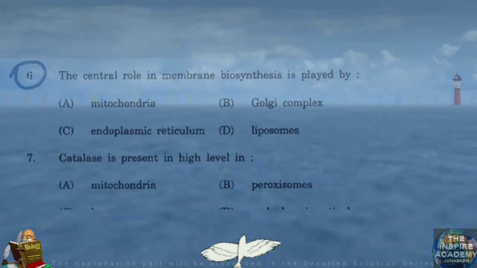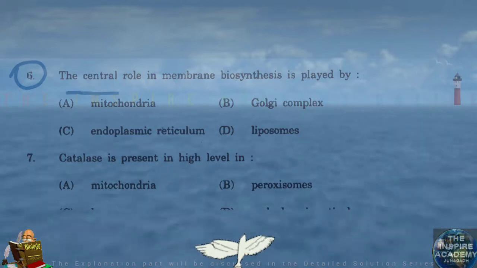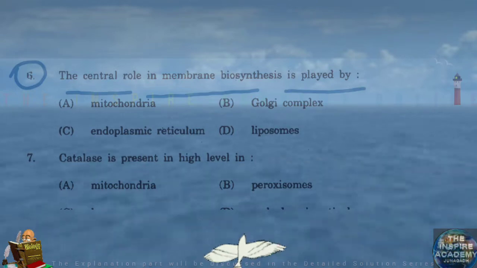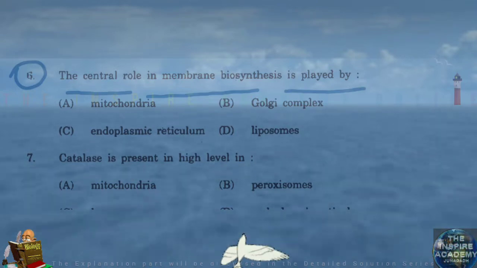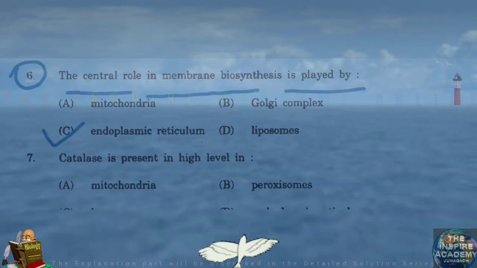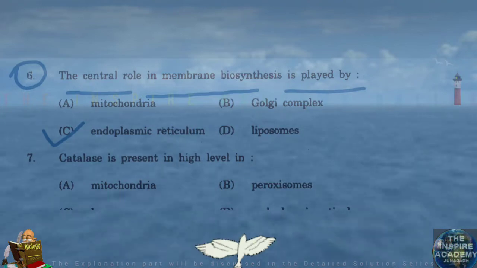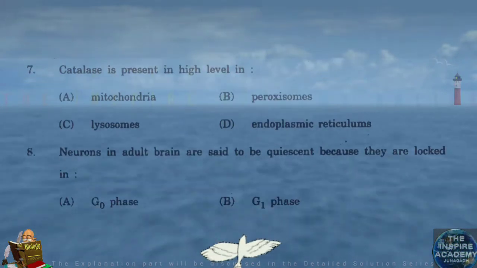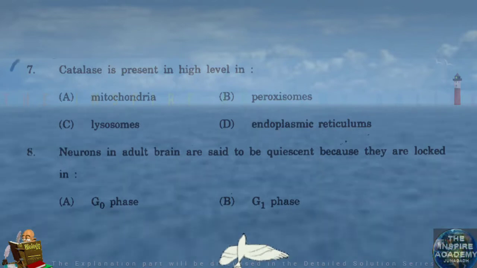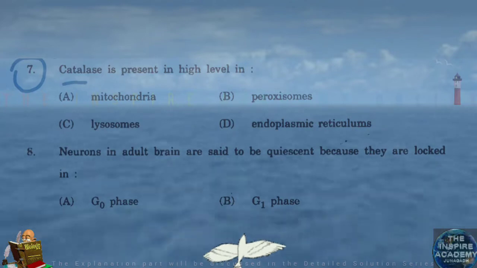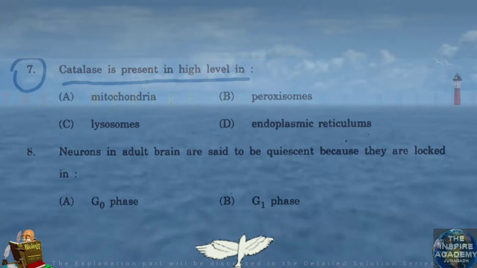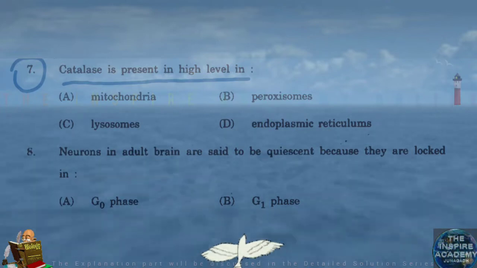Question number 6. The central role in membrane biosynthesis is played by endoplasmic reticulum. Question number 7. Catalase is present in high level in peroxisomes.